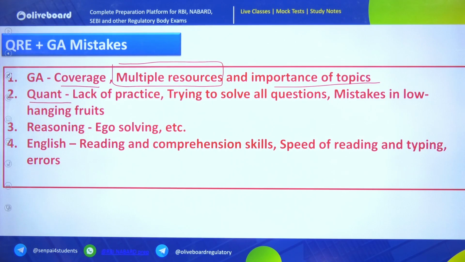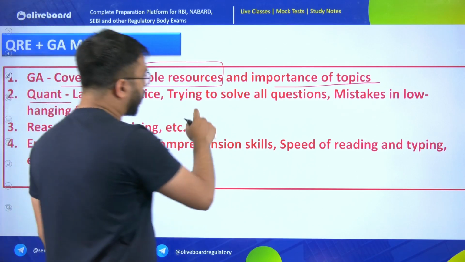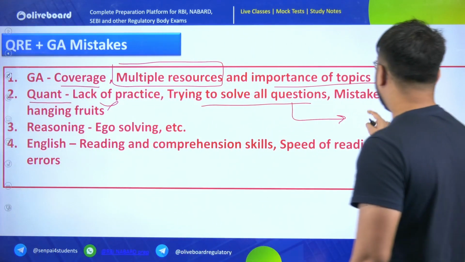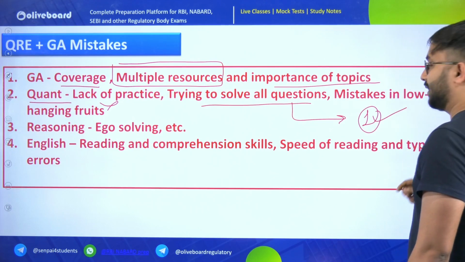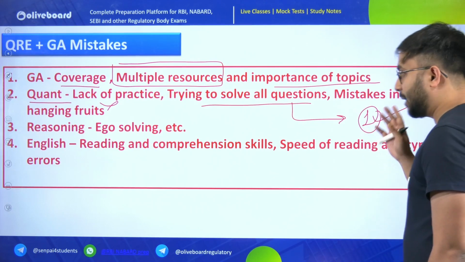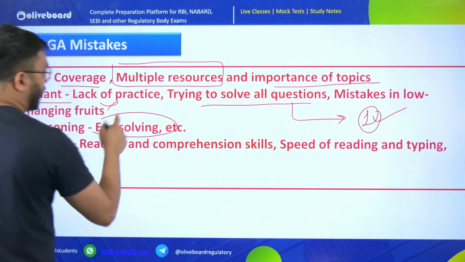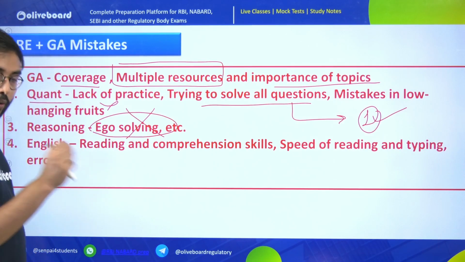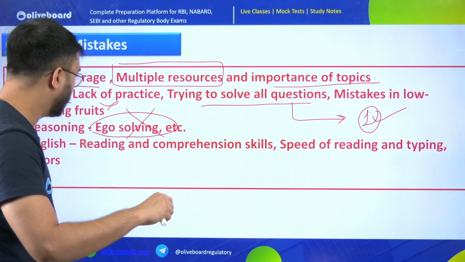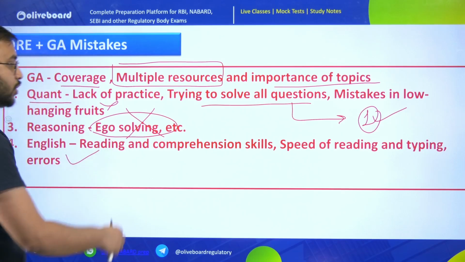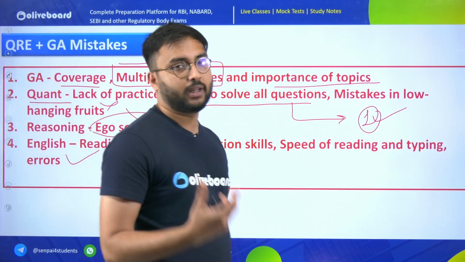Quant, when we are looking at it, lack of practice can actually cost you. Do not try to solve all the questions. Go selectively only after questions which you hope that you can solve. Don't make mistakes in the very easy questions. In reasoning and quant, you should never go for ego solving also. I am solving this question and still it is not getting solved, still I keep solving it, don't do that. And in English, your reading and comprehension skills should be fast.